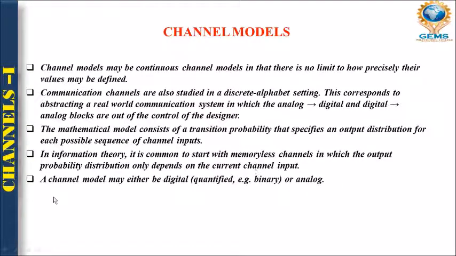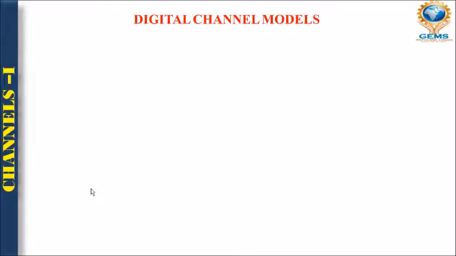Okay. A channel model may be either digital or quantified. Quantified means what? The representation will be in binary form, that is 0 or 1, or it is analog. So a channel may be digital or analog. That means a channel may be good enough for digital communication as well as for analog communication. So let's talk first about digital channel models.